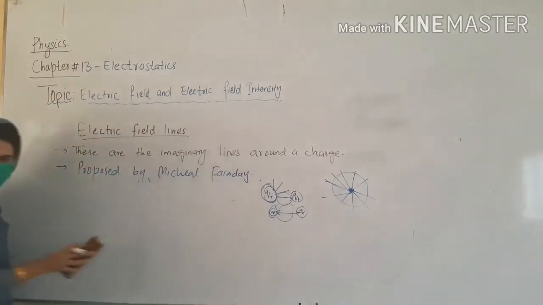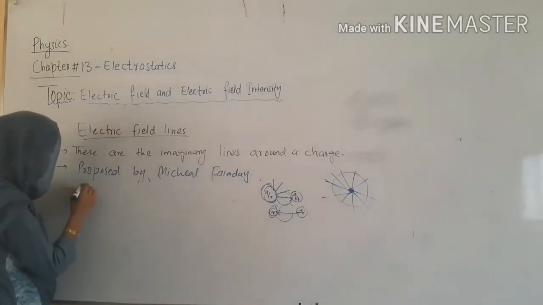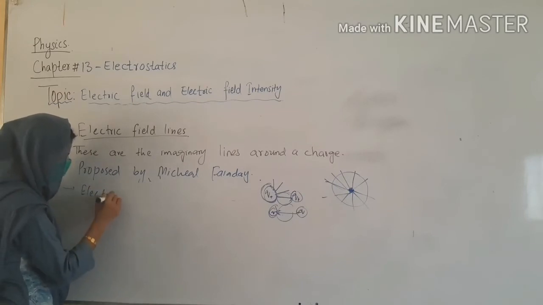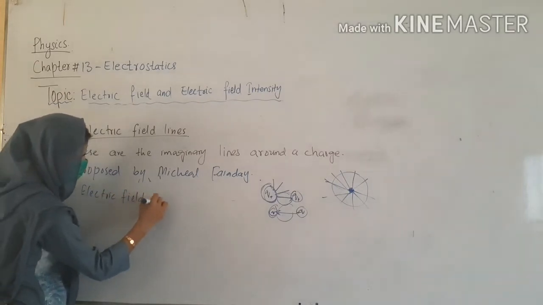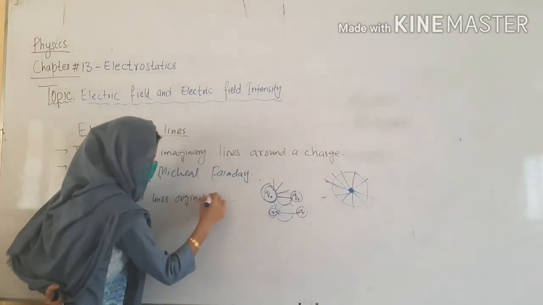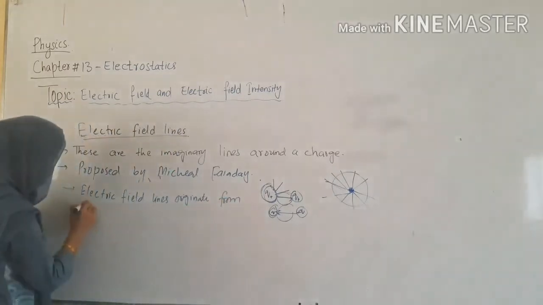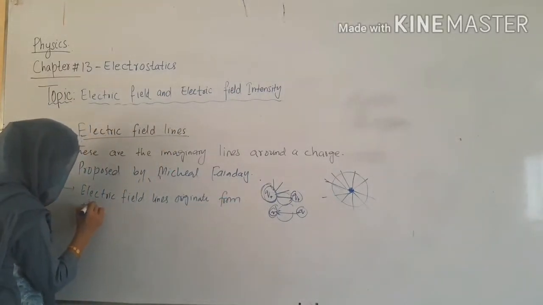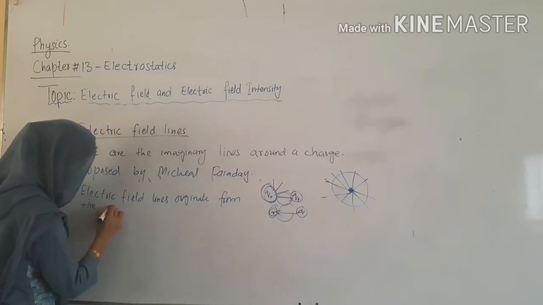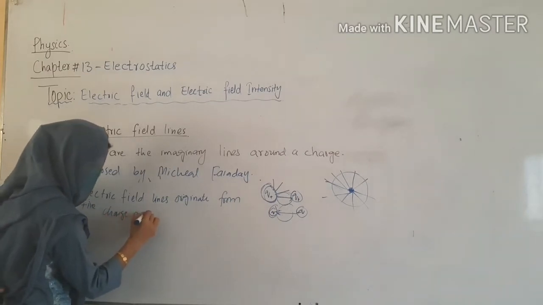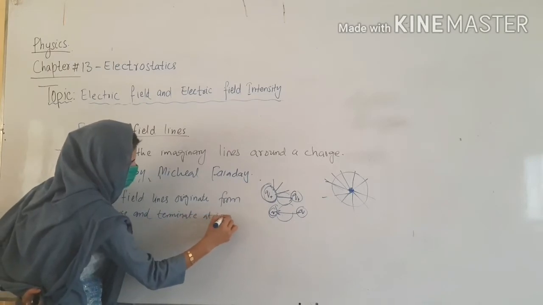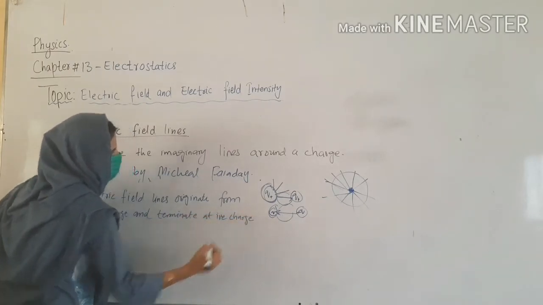So I can write it in statement form: electric field lines originate from positive charge and terminate at negative charge. Is it clear now?